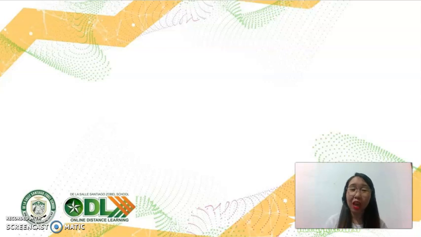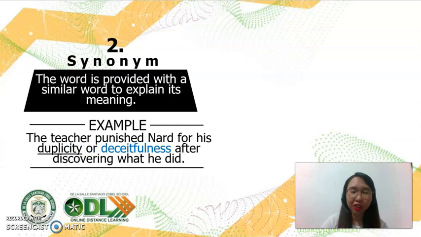Of course, if there's a definition, you can also use another tactic, which is the synonym, which means that it's a context clue that provides a similar word to explain its meaning. Now, we will still use the word duplicity here, and this time let's have another sentence. The teacher punished Nard for his duplicity or deceitfulness after discovering what he did.